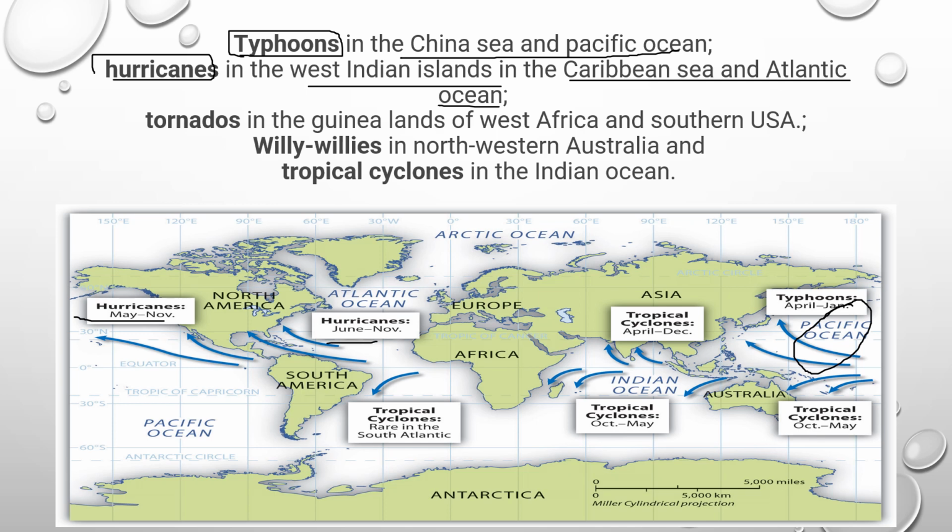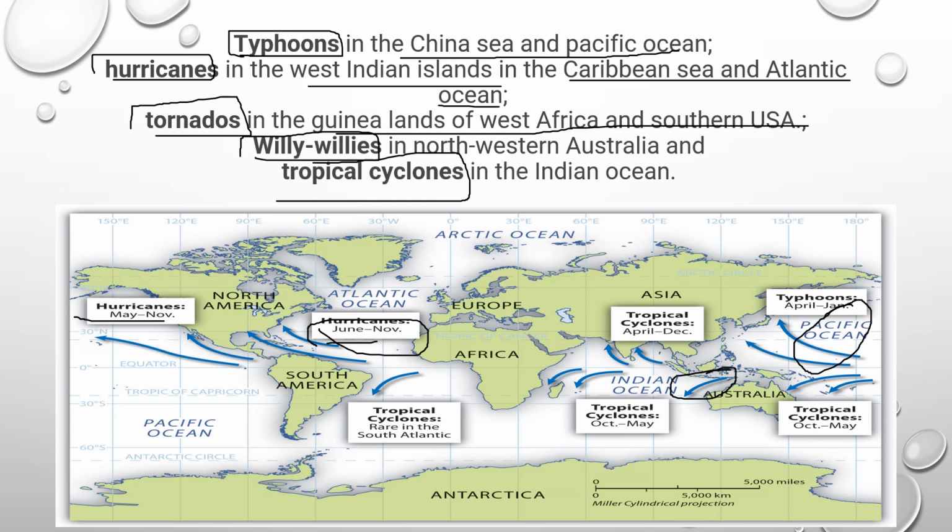They are also called tornadoes in the Guinea Islands of West Africa and southern USA, somewhere here. And they are called willy-willies in the northwest of Australia. And they are called tropical cyclones in the Indian Ocean. These are all similar names, but based on the region where they occur, they are named.